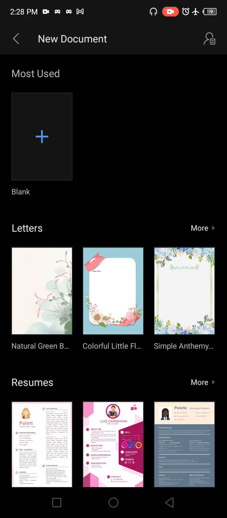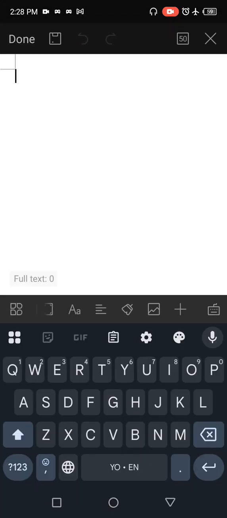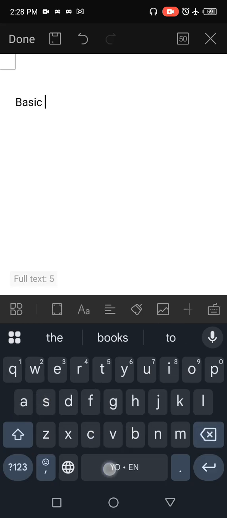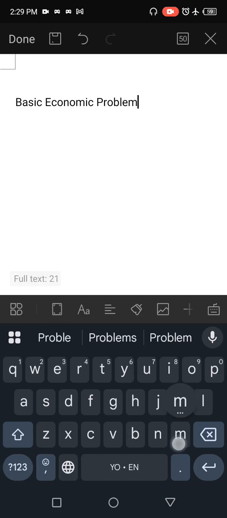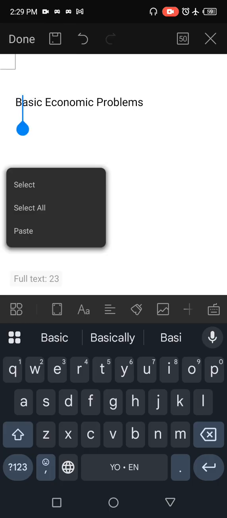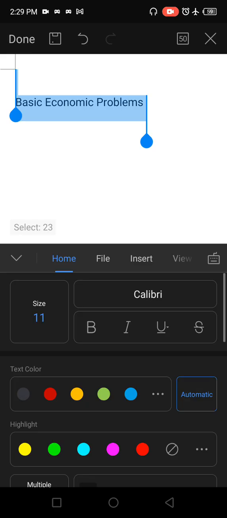In the society that we are, there are problems that we need to solve, and these problems are what we call economic problems. These problems come in the form of questions which every economist needs to solve.